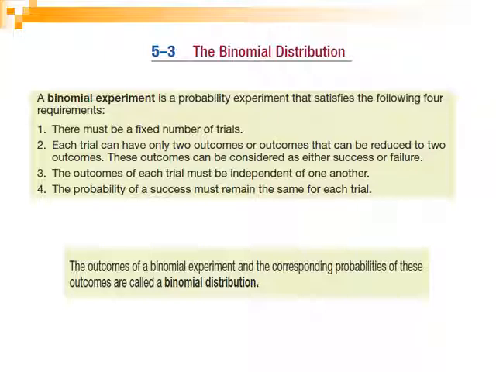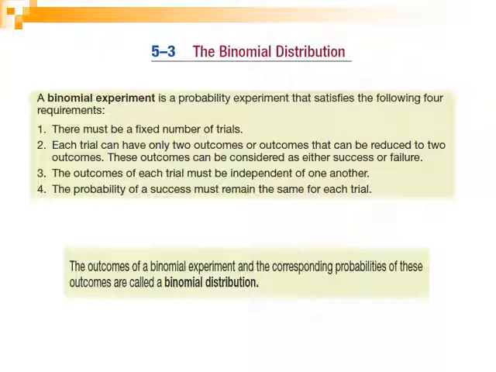A very important characteristic of the binomial distribution is that the probability of success remains the same in each trial. It does not differ from one trial to the other. The final characteristic is that the trials are independent, which is a very important point. Independent means there is no pattern in the trials, and the outcome of a particular trial doesn't affect the outcome of any other trial.